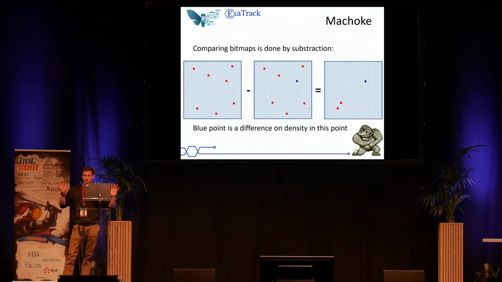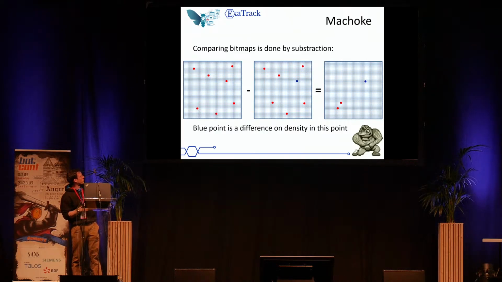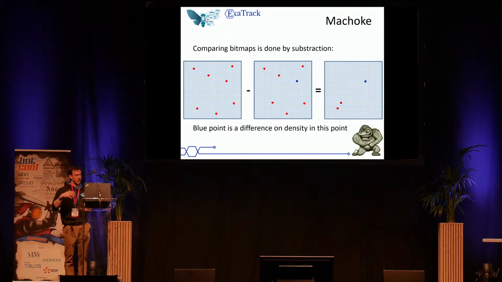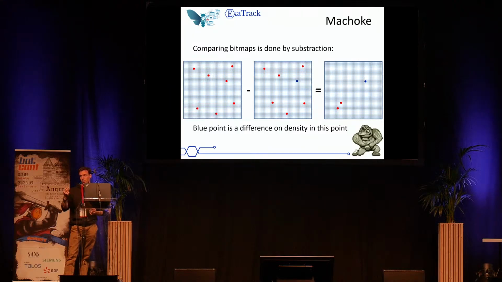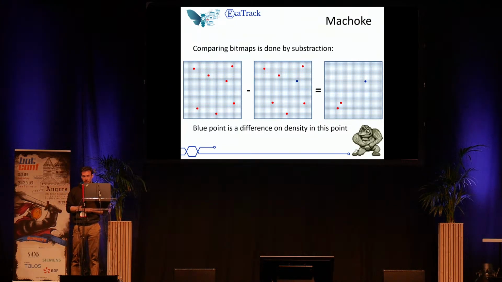So, if you have two different bitmaps, the maximum distance is the sum of those two bitmaps. Here, we have two bitmaps with 7 points, so the maximum distance is 14. You can see a blue point. The blue point is just a different value on the node, on the point. So here, when we subtract those two maps, we obtain a third with 2 points and 1 half point, so 2.5 of difference. Those bitmaps are similar to 82%.